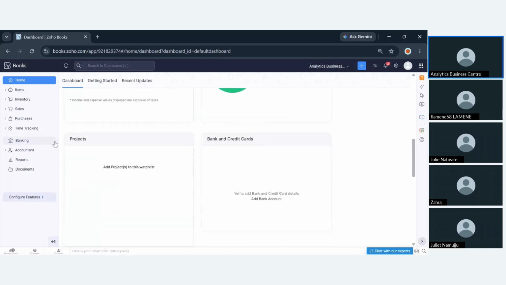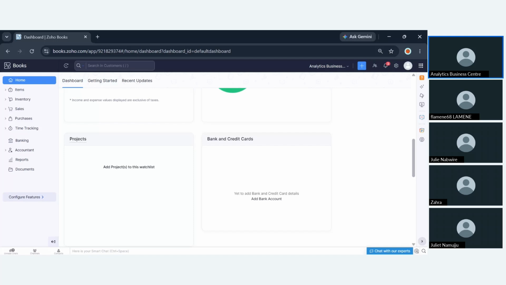We also have this module, which is the projects feature. So Zoho Books flags you whether that specific project is profitable or not profitable. It relies on that rule where you can configure a budget against that specific project. So we have a budgeted amount and then the actuals.